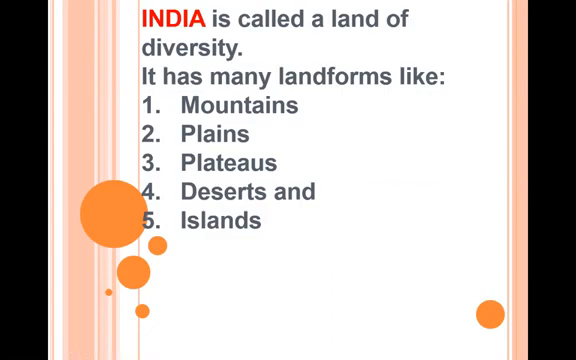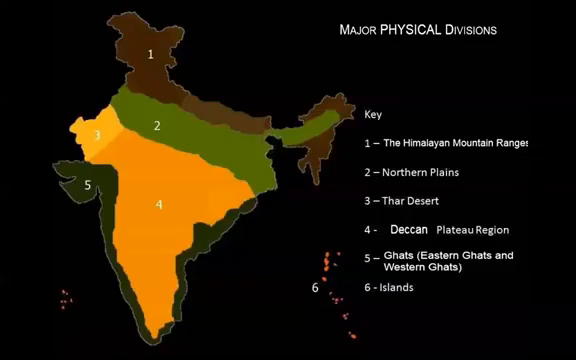India is a part of Asia. It is the seventh largest country in the world. India is called a land of diversity. You know why it is called a land of diversity? India is basically called a land of diversity because it has many different types of physical features, physical landforms. Like it has many landforms like mountains, plains, plateaus, deserts, and islands.